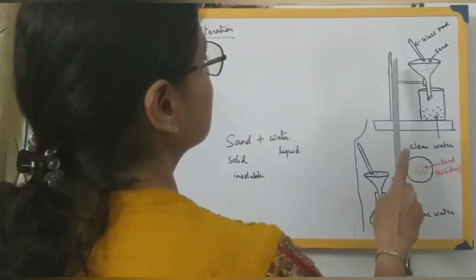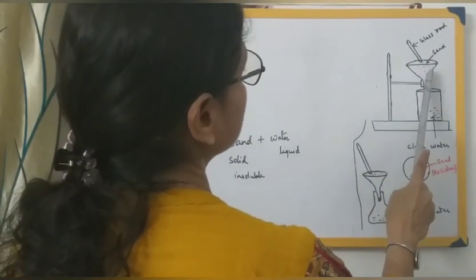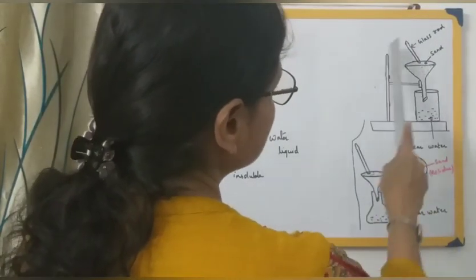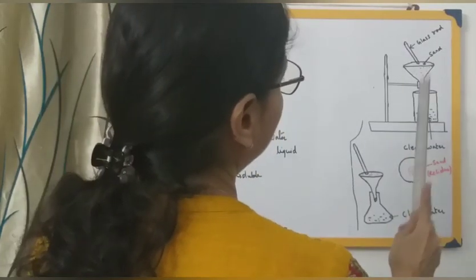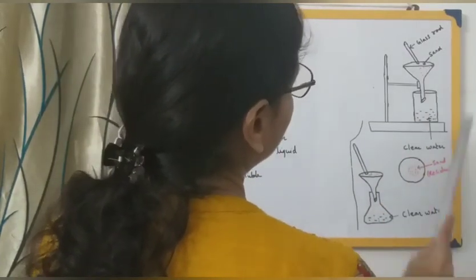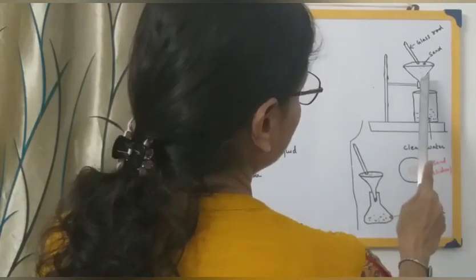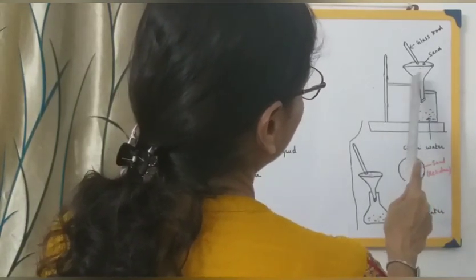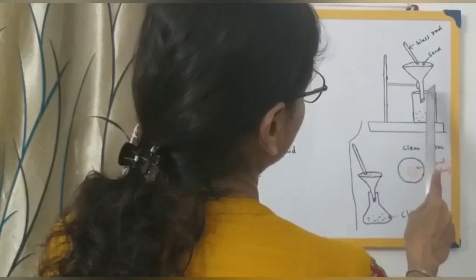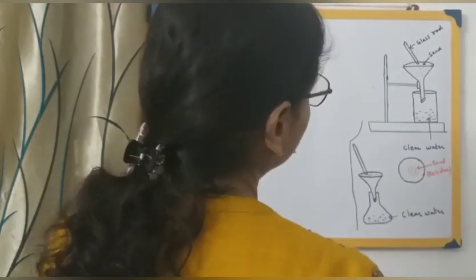Now all these apparatus are made up of good quality glass. So this is a funnel made of glass, and this is a beaker. The funnel is supported by a stand, and the stem of this funnel goes into this beaker.